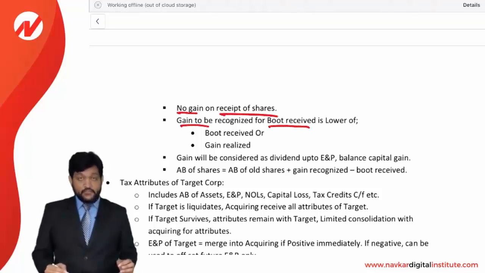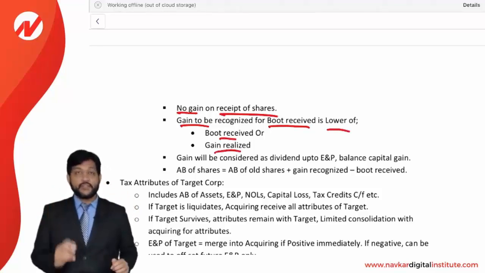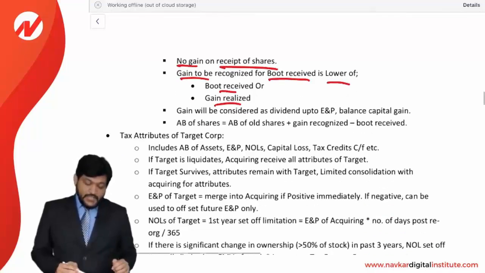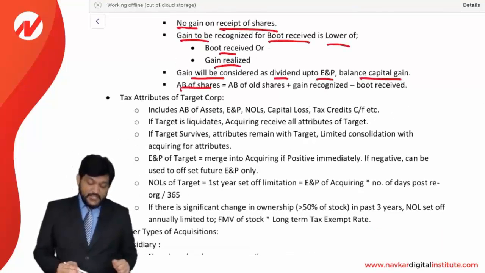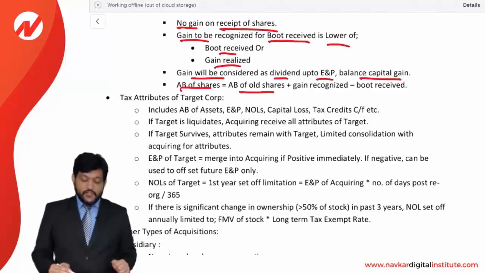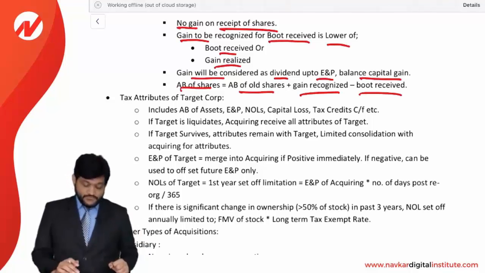Now for the shareholders, no gain on the receipt of shares, but gain is to be recognized if boot is received, that is other than equity, and it will be the lower of the boot received or gain realized, the standard formula we have seen from the beginning itself. Gain will be considered a dividend up to earnings and profits, and the balance will be considered a capital gain. Adjusted basis of the shares will be the adjusted basis of the old shares plus gain recognized less boot received. That will be the adjusted basis for the shares.